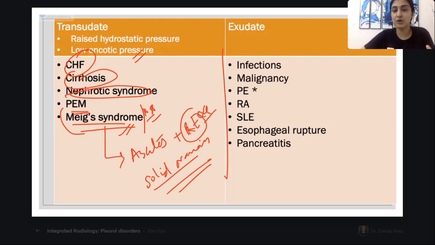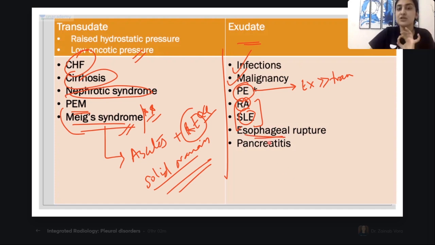Clear? Very, very logical. Then we go on to exudative, where I have infection, most common TB. Malignancy again can produce an exudative effusion. Pulmonary embolism, very, very important. PE can produce both, remember, exudative and transudative, but exudative is much, much commoner than transudative. Okay, very important potential question that you need to know. Then you have your connective tissue disorders, RA, SLE. Remember, two most important causes of serositis, which secondarily produce exudative effusion. Esophageal rupture and pancreatitis also produce your exudative effusion.